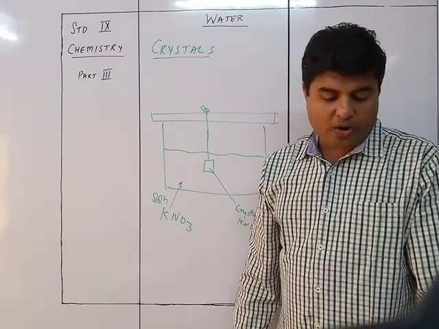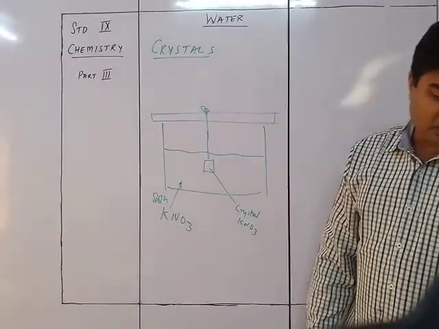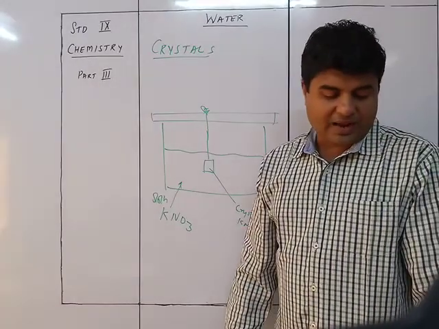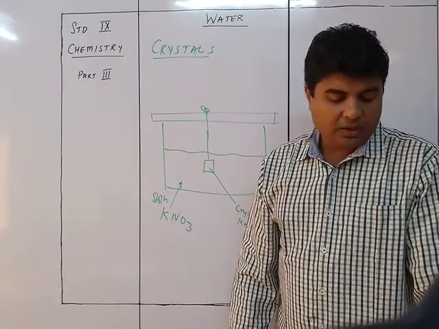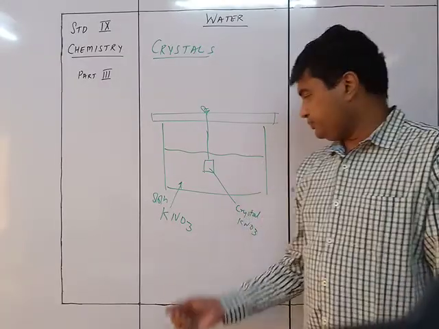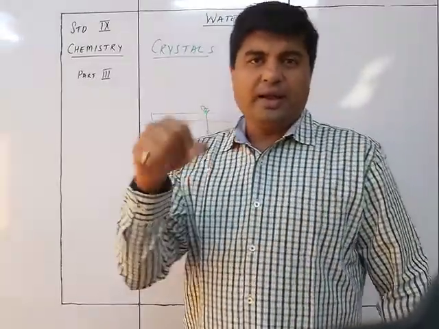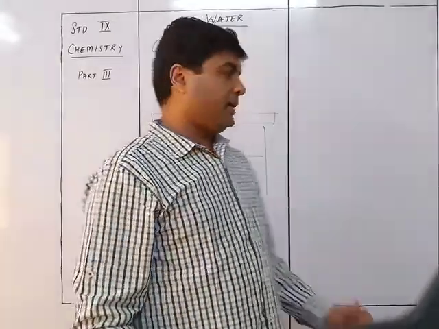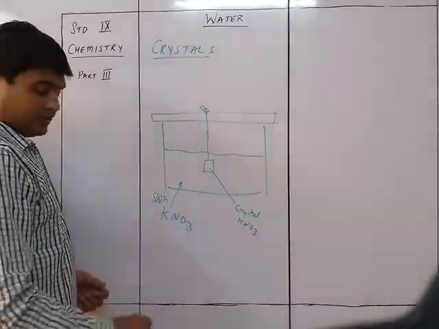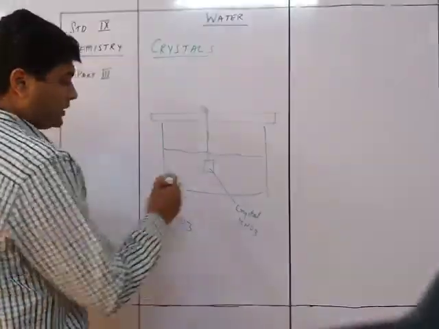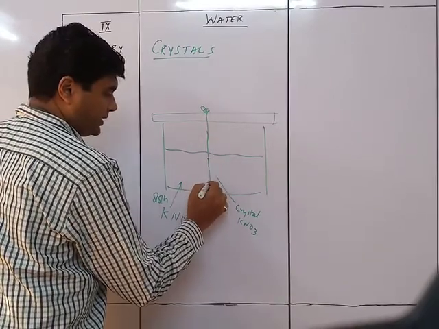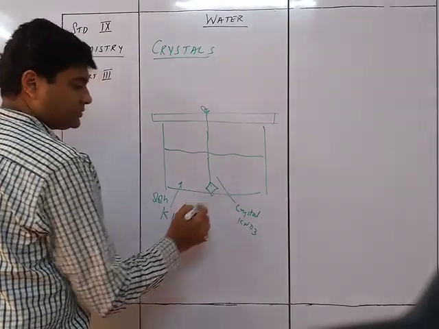Tiny crystals form at the bottom of the beaker. A glass rod is taken and fine cotton thread is tied to it. So you take a small crystal and tie a cotton thread to it, and you lower it right up to the bottom. So it's like this.